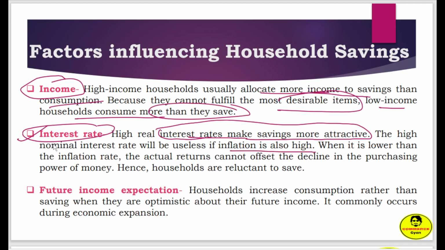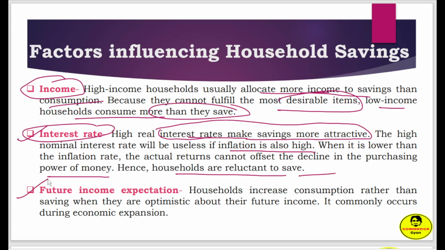As we know, interest rate is also related to inflation. When it is lower than inflation, the actual return cannot offset the decline in the purchasing power of money. Hence, households are reluctant to save. So if inflation is high and interest rate is low, people will be reluctant to save.